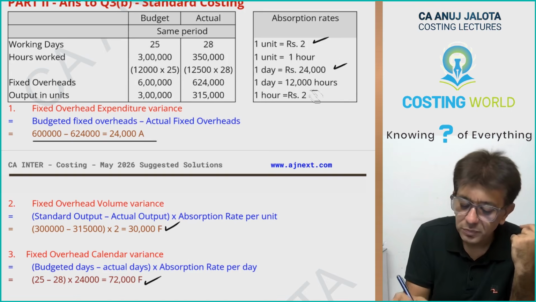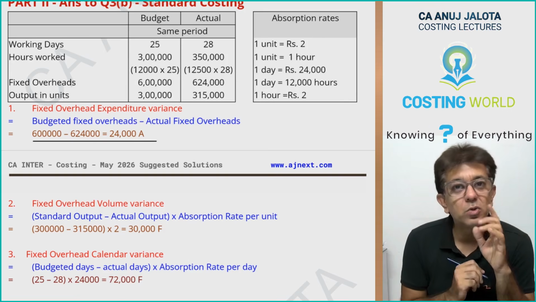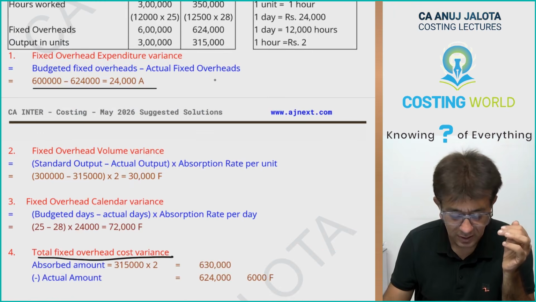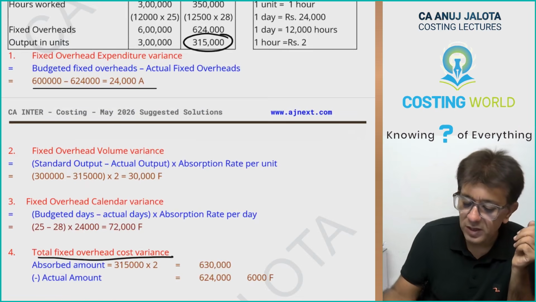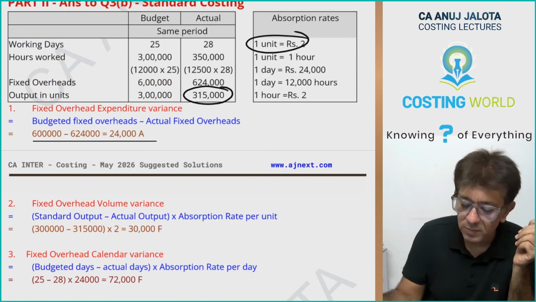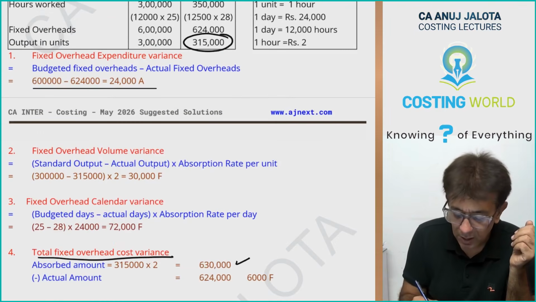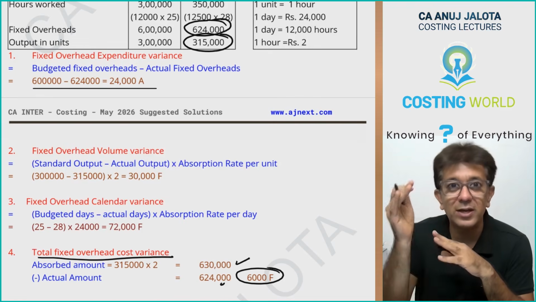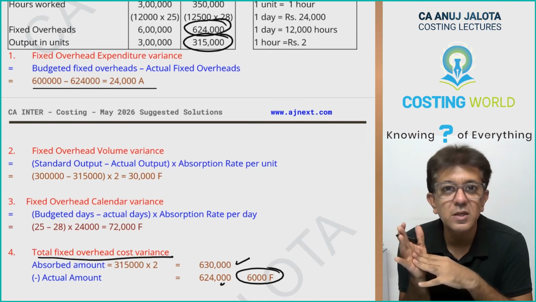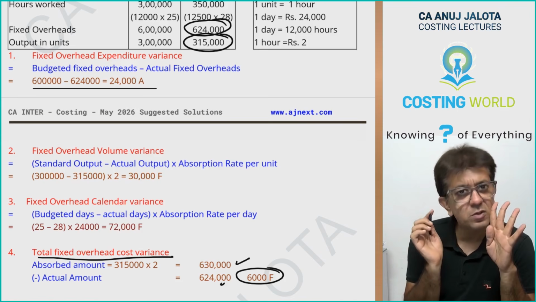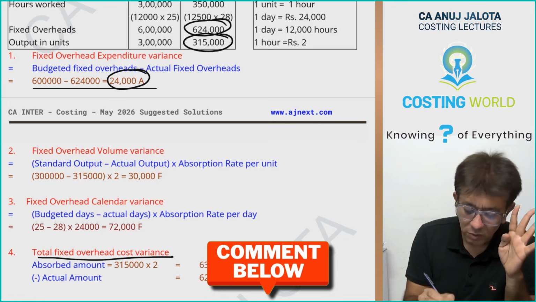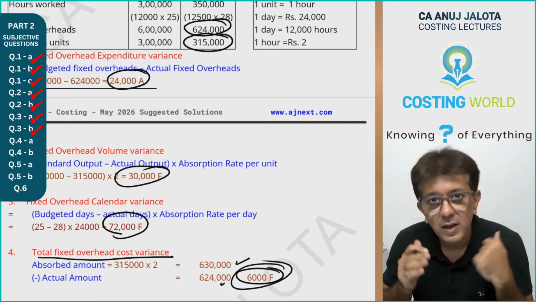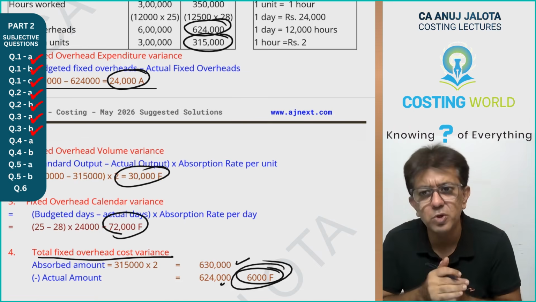Now, I was on the total fixed overheads cost variance. In this case it is the absorbed amount, 3,15,000 into rupees 2, so the absorbed amount was 6,30,000, minus the actual amount 6,24,000. This gives me 6,000. Your actual cost is less, so in this case it is favorable. So I guess 4 things, 4 marks: 24,000 adverse, 30,000 favorable, 72,000 favorable, 6,000 favorable. Let me know how many marks you got in this question. This question is over.